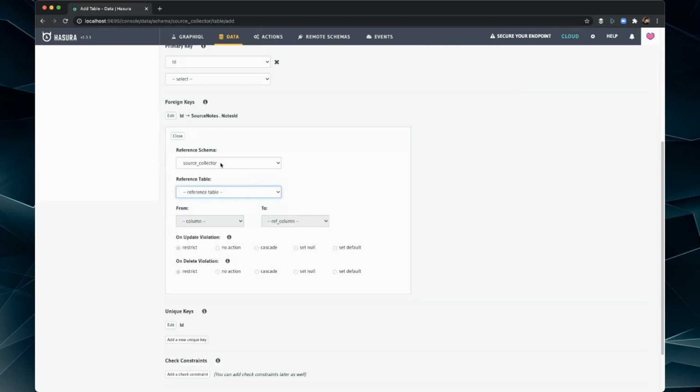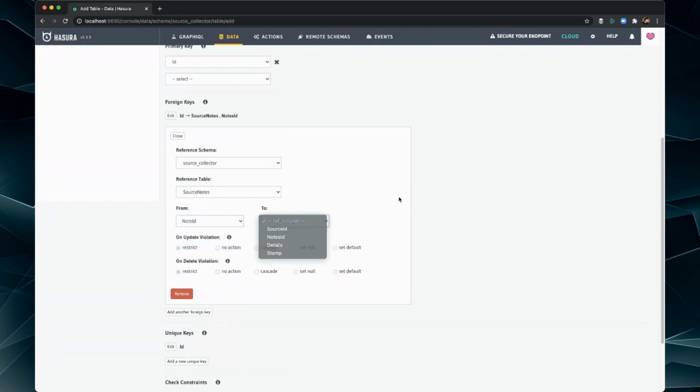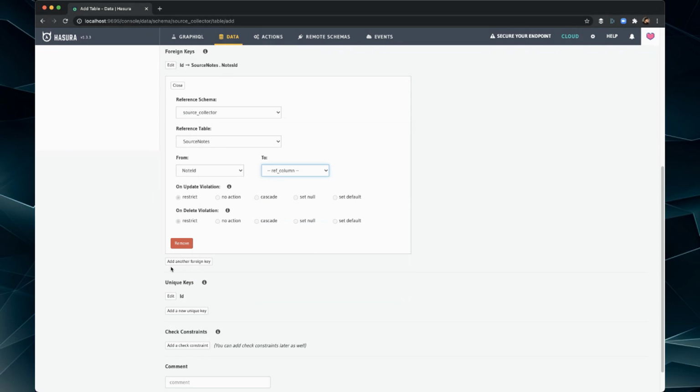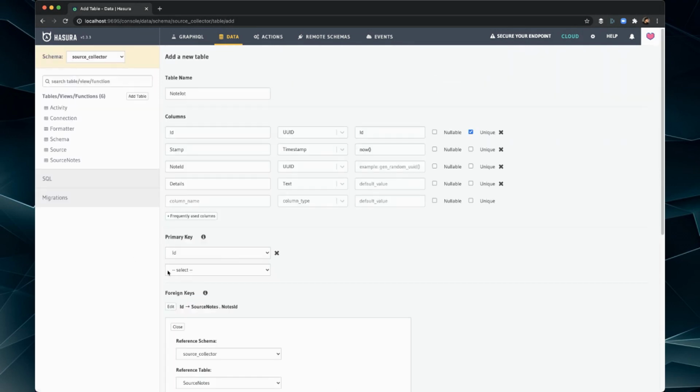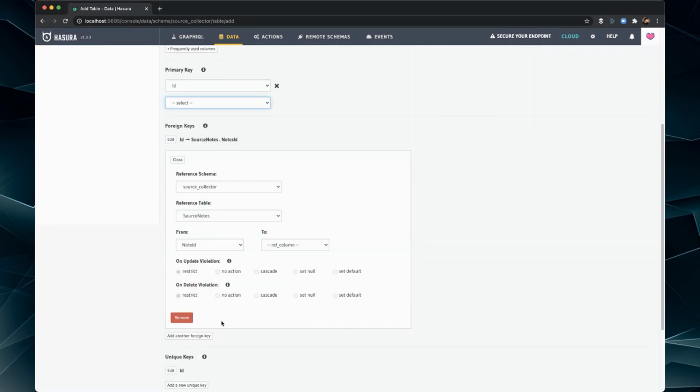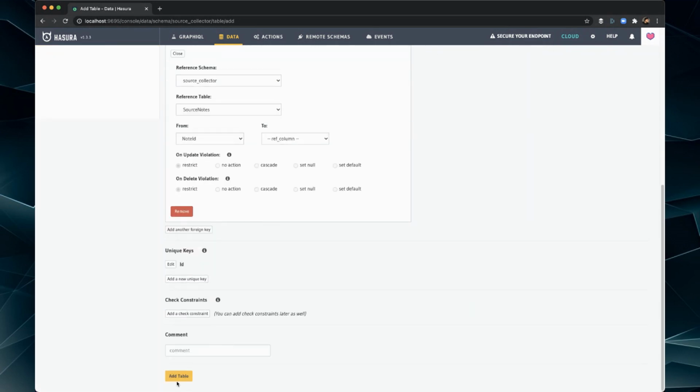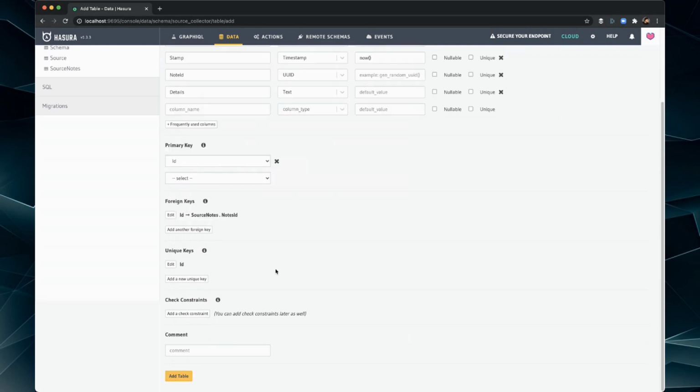Let's see here. Oh, that's right, reference. Let's see here. I'm not sure how to do that in the interface. So we'll come back to that one in just a second. Primary key ID, source notes ID. Okay, so we got that. Let's go ahead and remove this one, and then we'll add this.